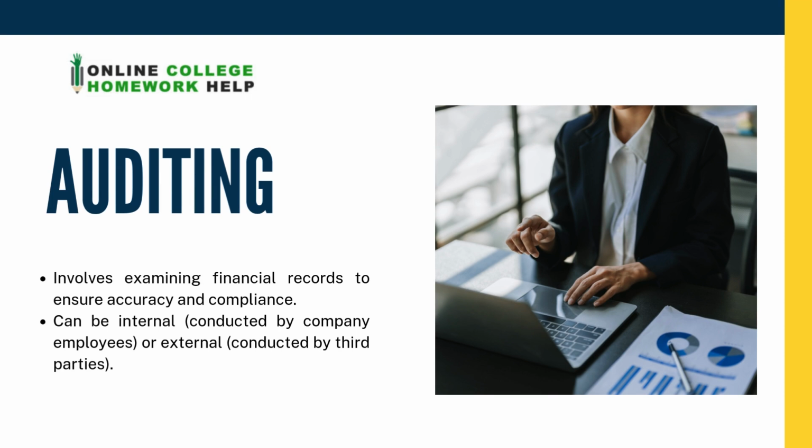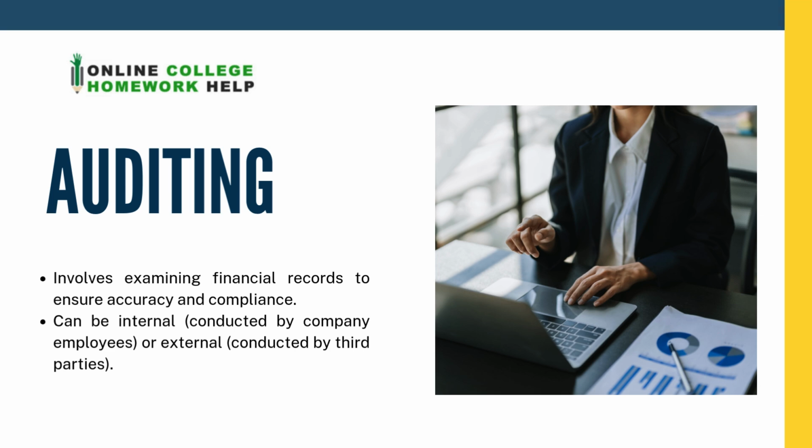Auditing is just like a health checkup for a company's financial records. It involves examining documents to ensure that all the transactions are accurate, transparent, and compliant with laws. Auditing is basically of two types: internal audit and external audit. Internal audits are conducted by the company to improve the internal process of the organization, while external audits are performed by independent professionals to verify the company's credibility.